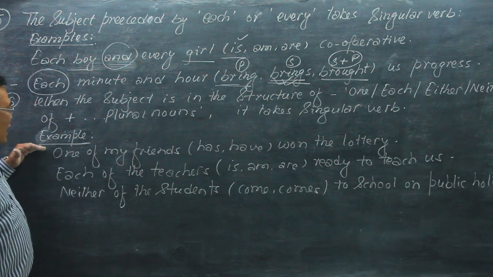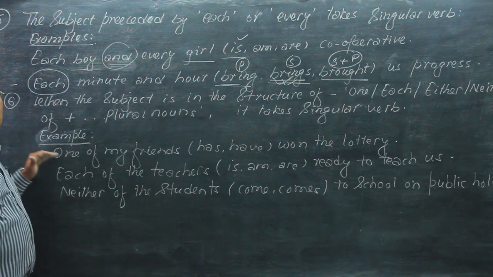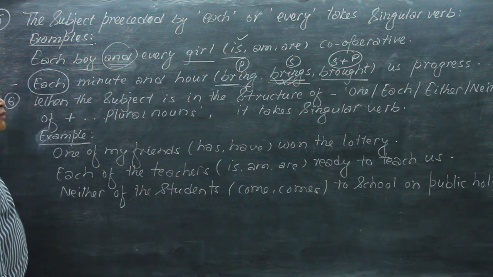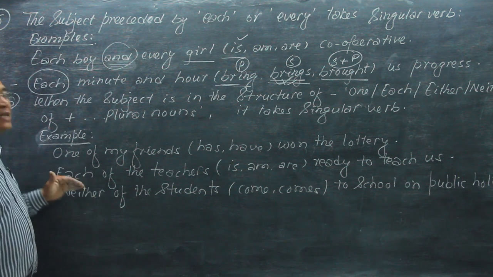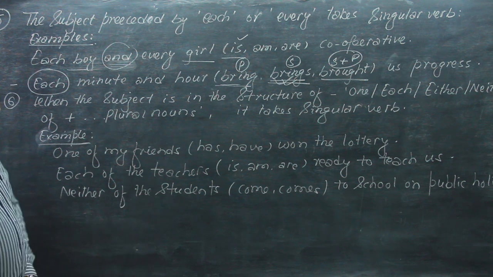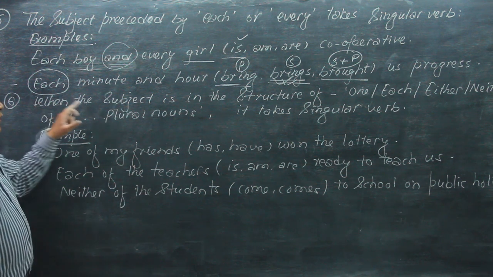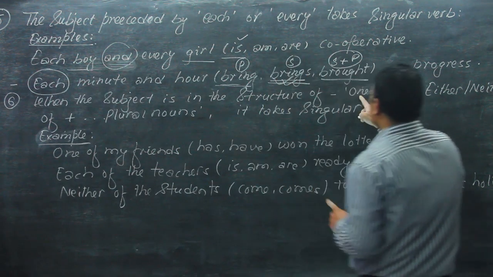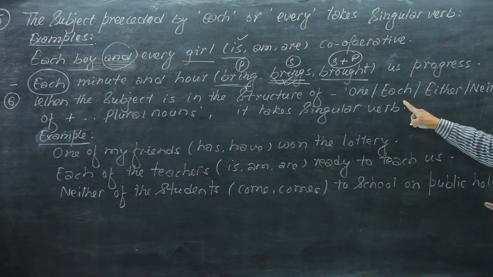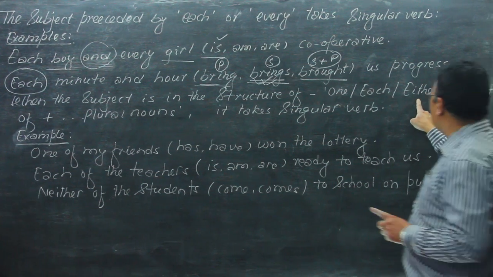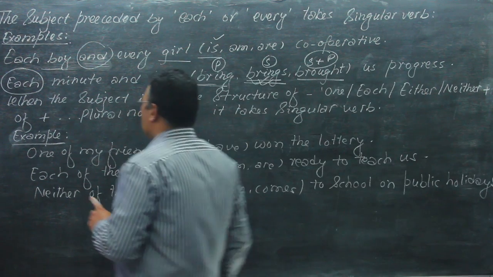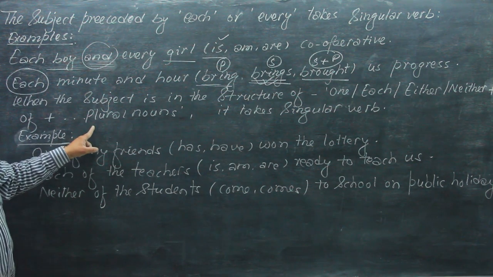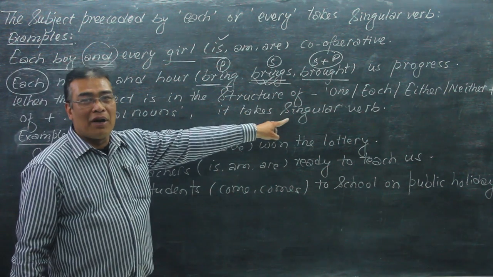And the next example I am going to show you is a little bit different from the previous examples, because in these examples we don't have "and". When the subject is in the structure of one of plus plural noun, each of plus plural noun, either of plus plural noun, or neither of plus plural noun, the subject is considered singular and it takes a singular verb.